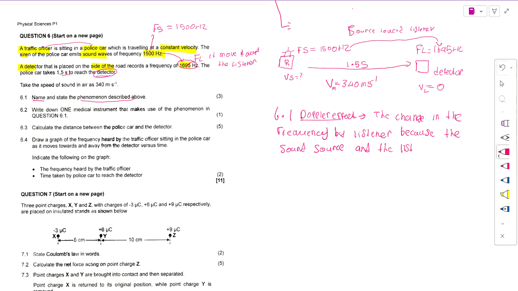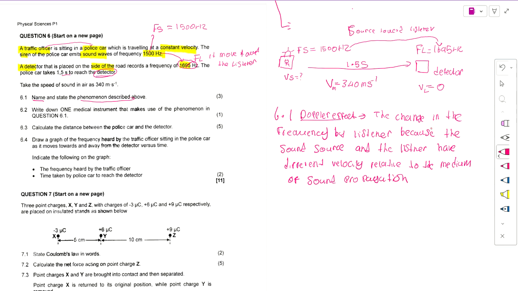they have different velocity. They're not moving at the same velocity relative to the medium of the sound, which in this case is our air.